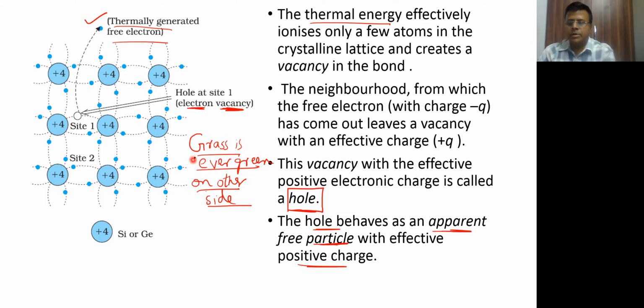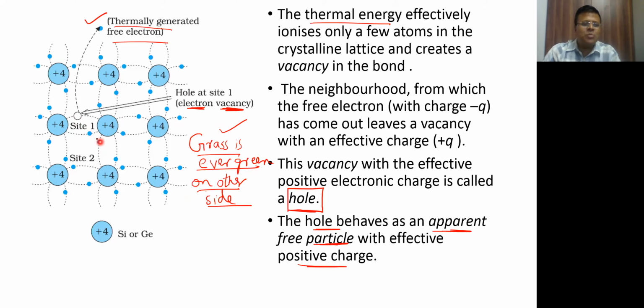Okay. देखो, why I spoke that grass is green on the other side is because see, ये जो electrons हैं यहाँ पे जो भी electrons दिख रहे हैं ये सब bonds में हैं और संतुष्ट हैं. There is no reason why they should go into that particular hole. यहाँ से यहाँ जाने की कोई जरूरत नहीं है. मगर ये जो कहावत है grass is ever green on the other side happens here.